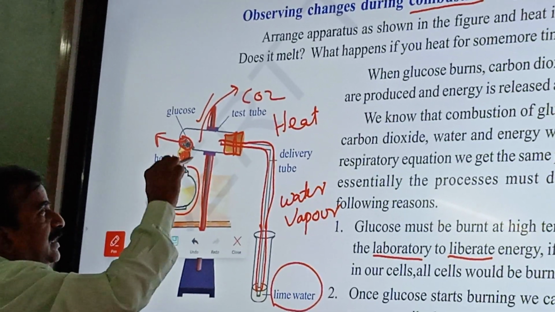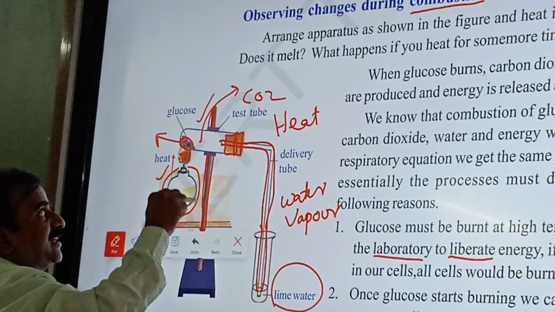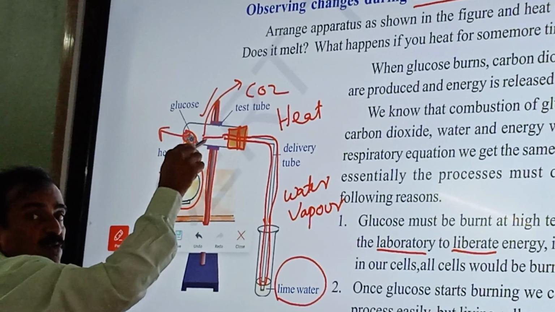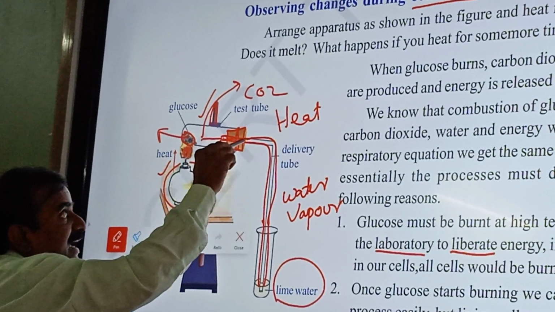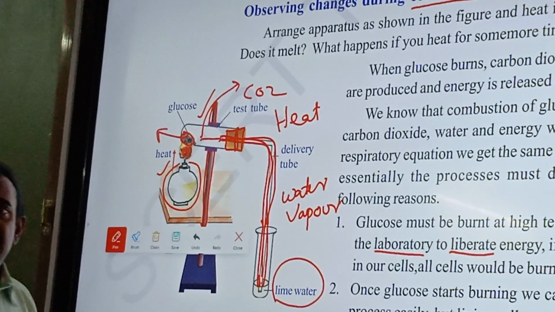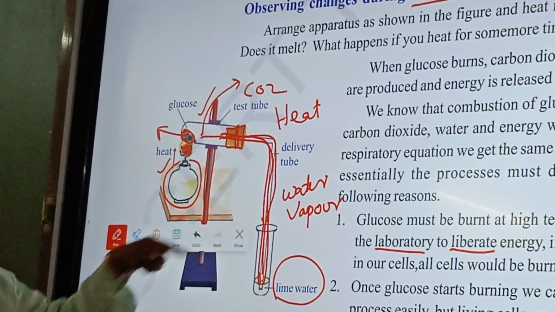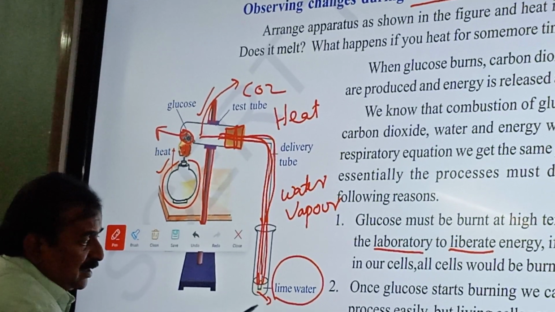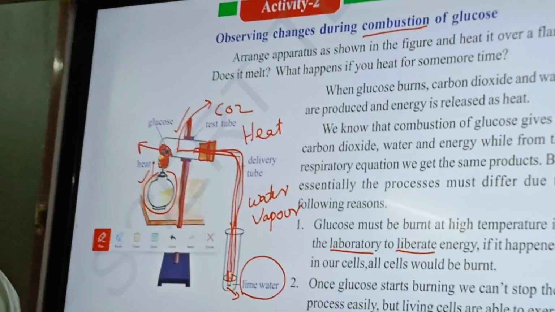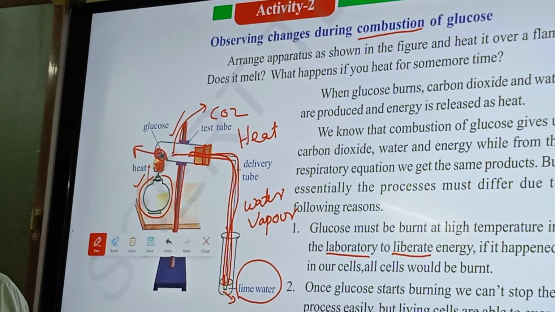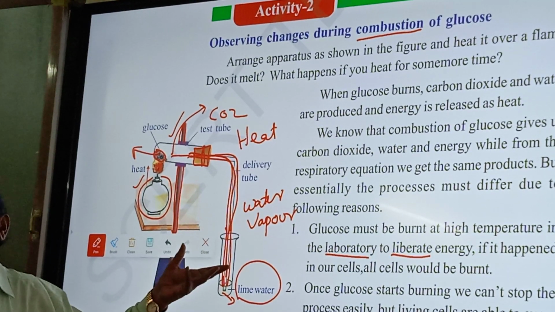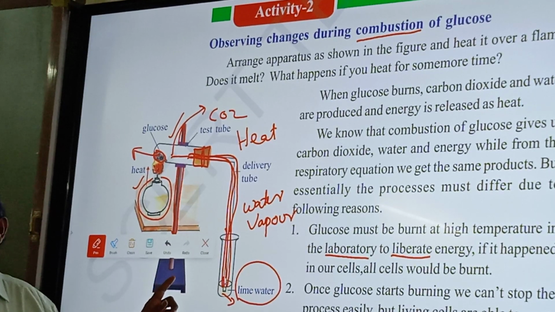So here, when we are doing this activity, carbon dioxide is released from the glucose. When glucose burns, carbon dioxide is released, and this carbon dioxide enters the test tube which is having lime water through the delivery tube, and this lime water turns milky white. Tellagaa maaripotundi. It turns milky white, like milk. So here lime water turns milky white when it reacts with carbon dioxide only.